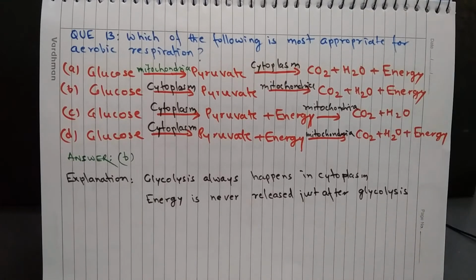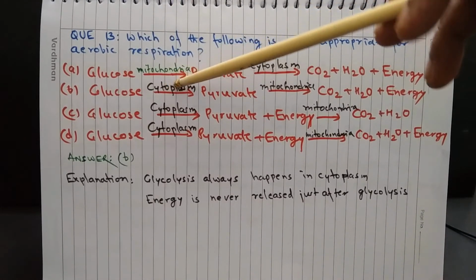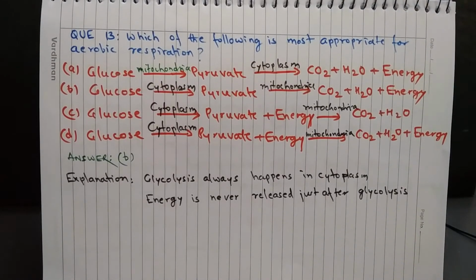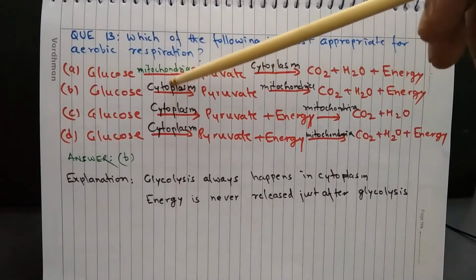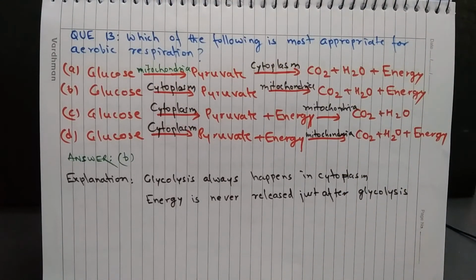Now in case of A, glycolysis is taking place in mitochondria, and conversion of pyruvate is taking place in cytoplasm. So this is wrong, because glycolysis always happens in cytoplasm. So option B is the correct answer, since it's aerobic respiration. So conversion of pyruvate to carbon dioxide, water is taking place in